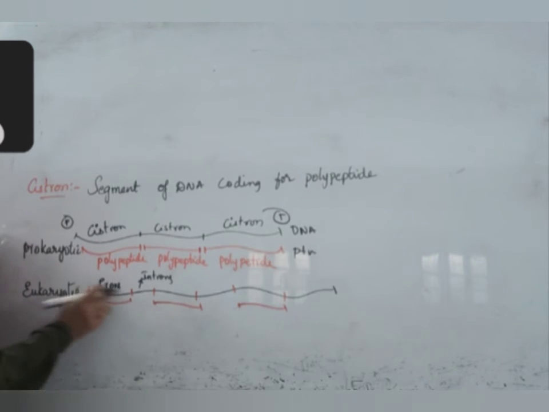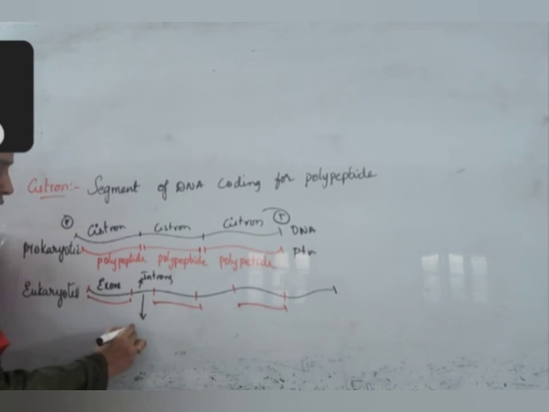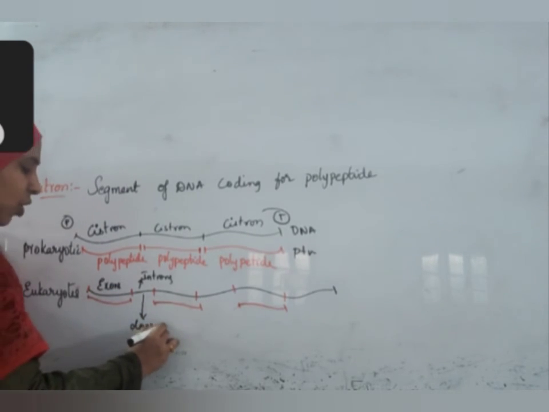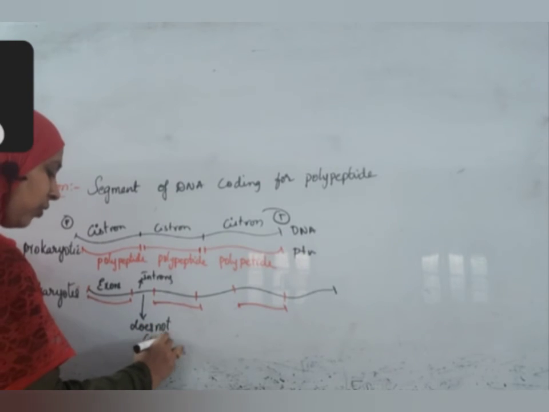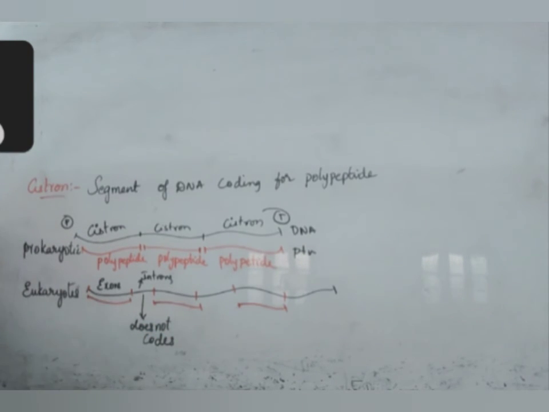This is the useful part of the gene. This does not code. They are just adding bulk of the material, increasing the length of DNA. That's all. They do not code for proteins. They may have other uses, but they are not useful for making proteins.